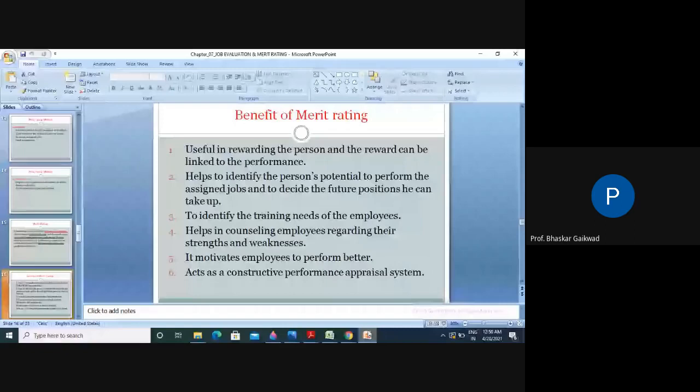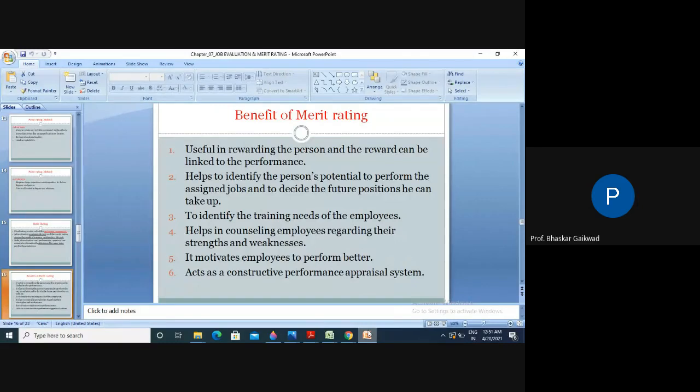If you want to give a reward to anybody, we require certain positive points of the workers. This is a good person, we can reward. This is a bad person, will not give the performance, will not give the reward.